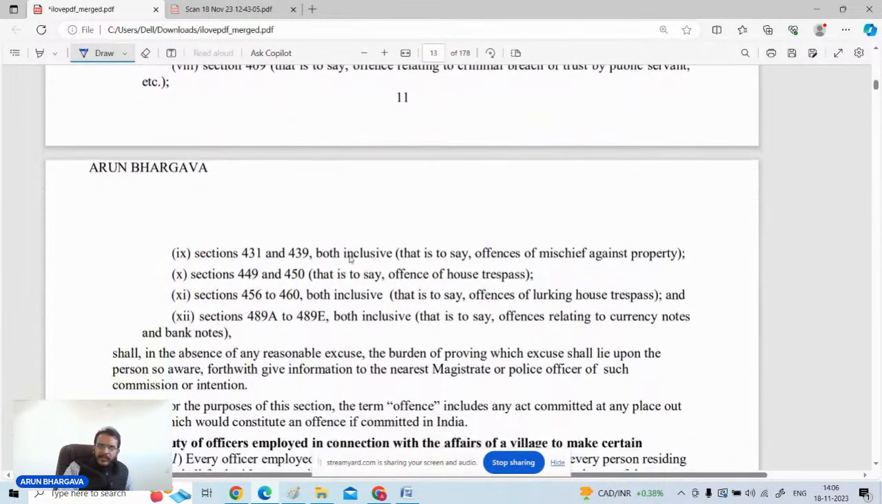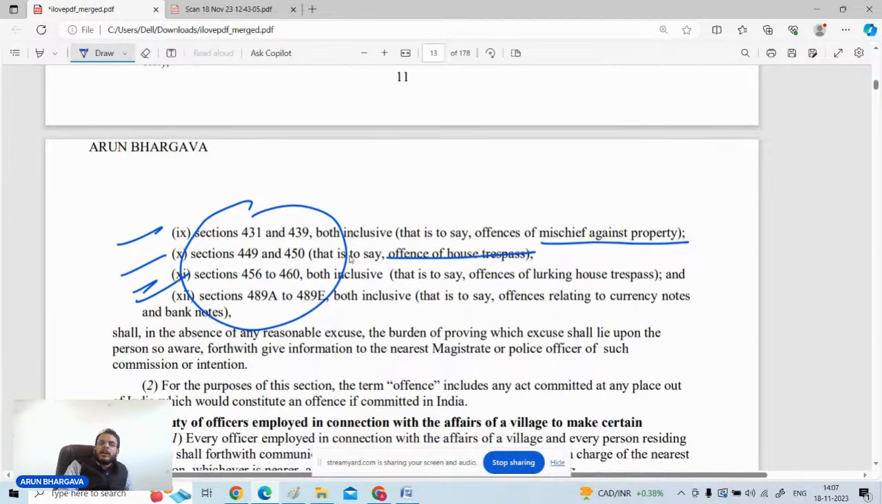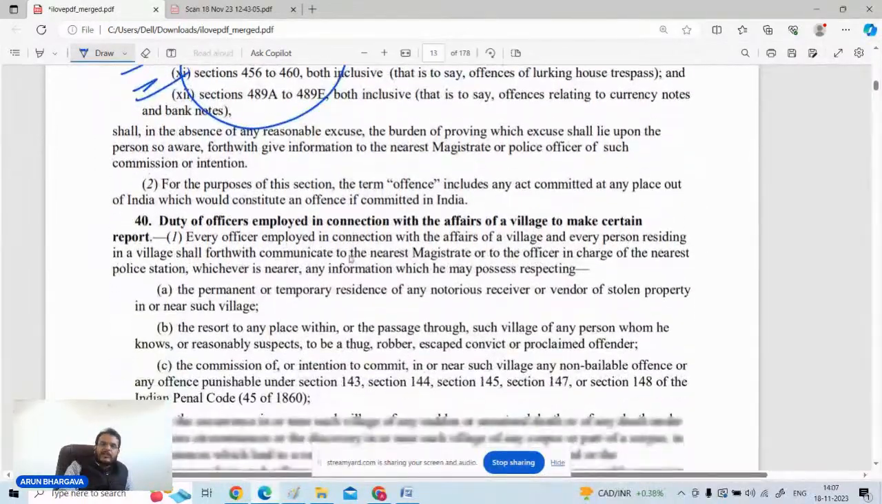If the public is aware of that, the public is bound to give the information with respect to such an offense to the nearest police officer or to the magistrate, whosoever can be approached. So these are the different categories of offenses, like mischief against property, offense against house trespass, etc. किसी भी offense के बारे में अगर आपको जानकारी है, आपको authorities को ये चीज बतानी होती है.